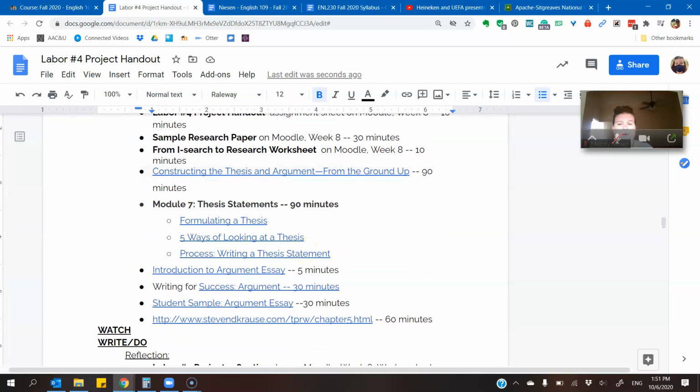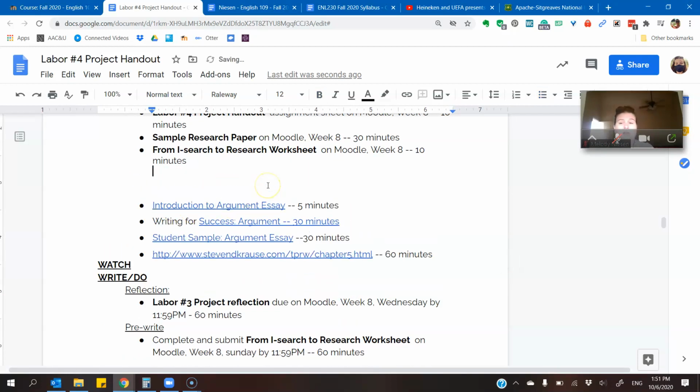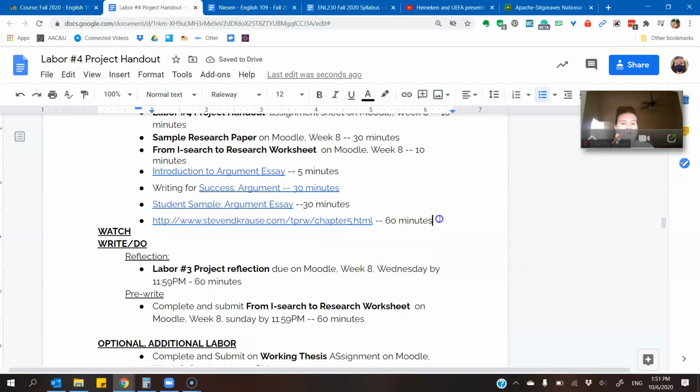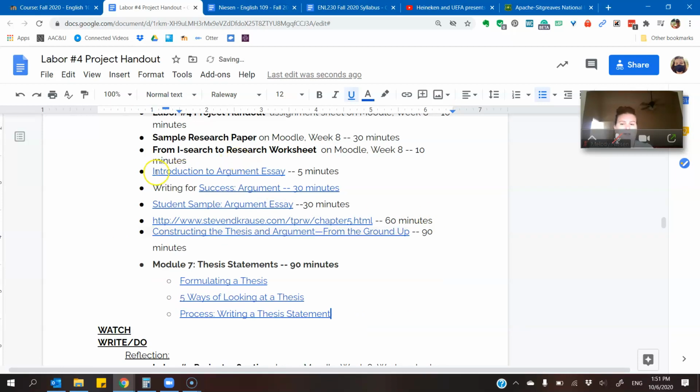So one of the things that we're going to do is look at what an argumentative essay is, because ultimately that's what we're writing here, is an argumentative essay. So we've got what is an argumentative essay, we've got a couple of student examples, and then we have some materials about constructing thesis statements and arguments. So this is just the initial steps. It's highly possible that your thesis statement and your argument will change as you write, but we want to have an idea when we get started so that we have something sort of shaping our approach to our paper.